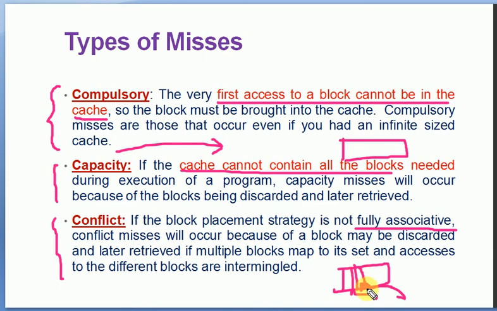One time it was discarded, and later when it is retrieved, maybe multiple blocks are mapping into the same address, maybe because of the wrong indication of the actual block where the data was residing. So some conflict happens, and there will be a chance of having a conflict miss.